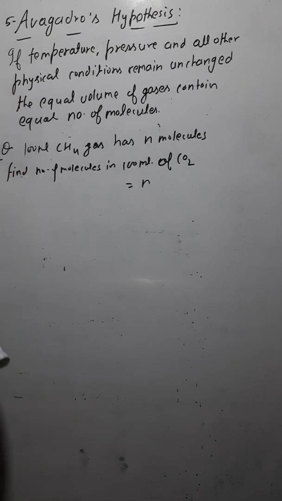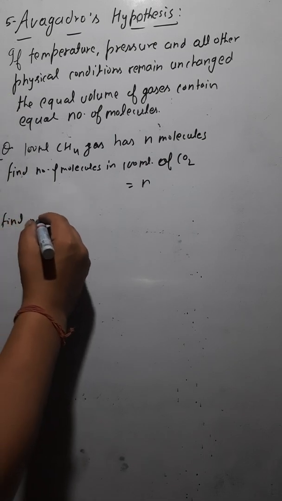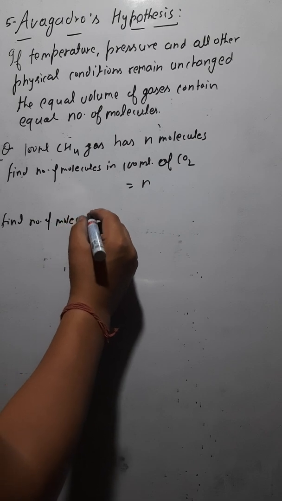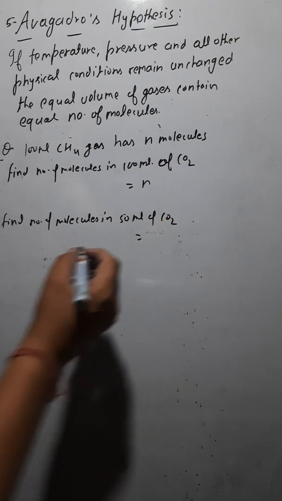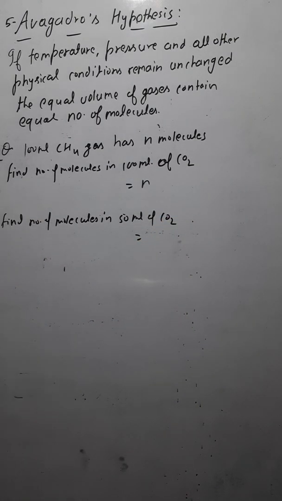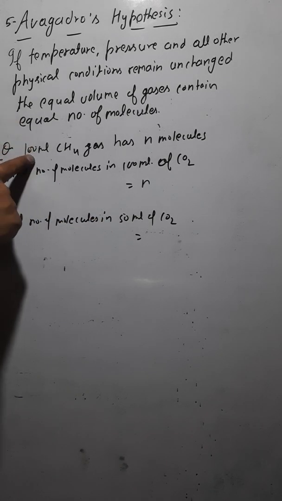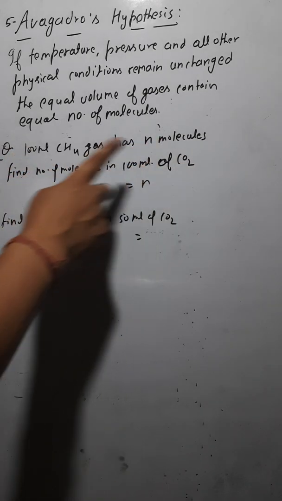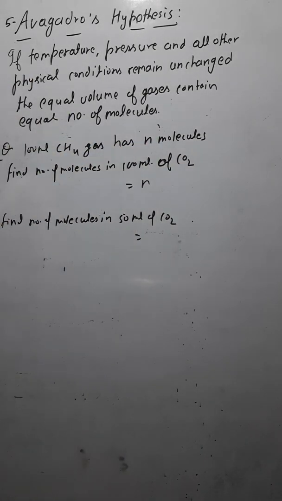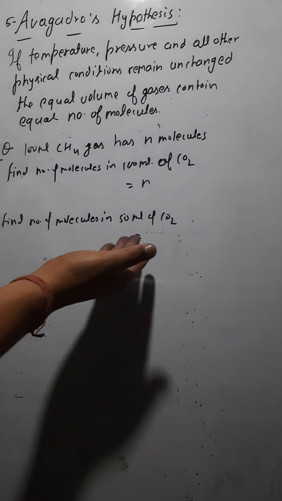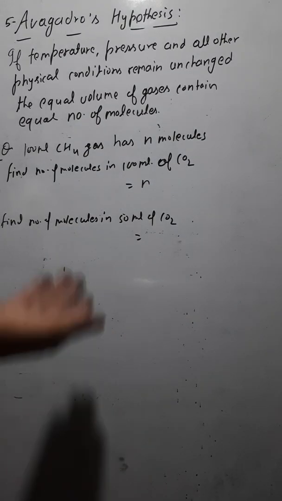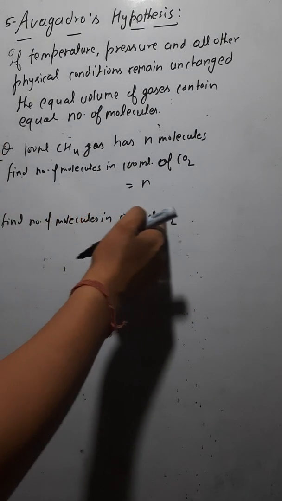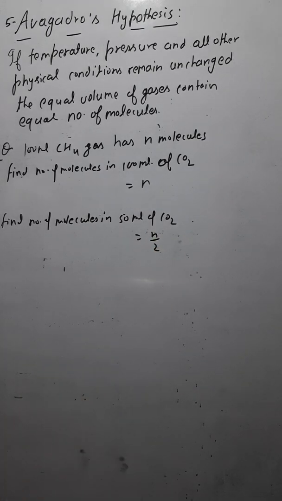Now let me ask you some more. Find the number of molecules in 50 ml of CO2. Now guess it. How many molecules would be there in 50 ml of CO2? Now if you see, volume is not same. But in 100 ml of carbon dioxide, you have N molecules. So in 50 ml, how many molecules would be there? Volume is half, so number of molecules would also be half, isn't it? So in 50 ml of CO2, you would have N by 2 molecules.